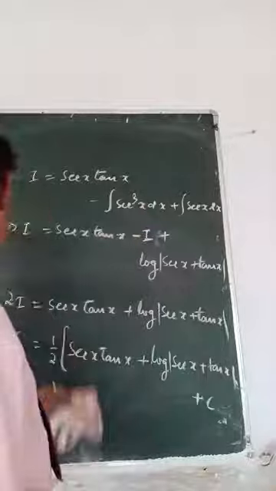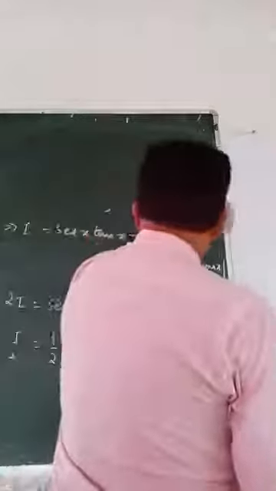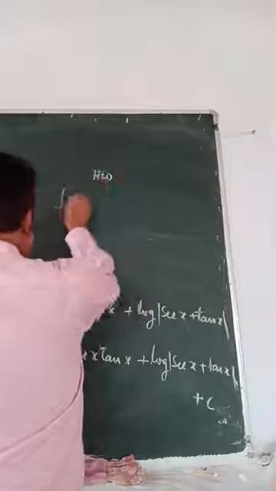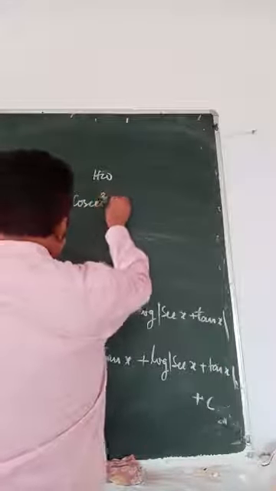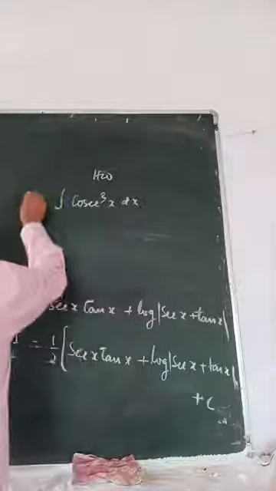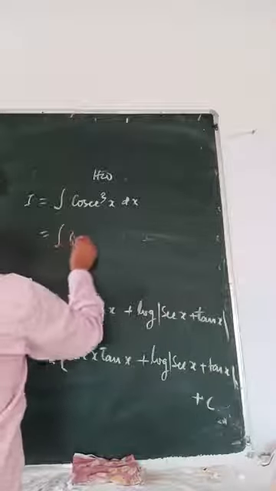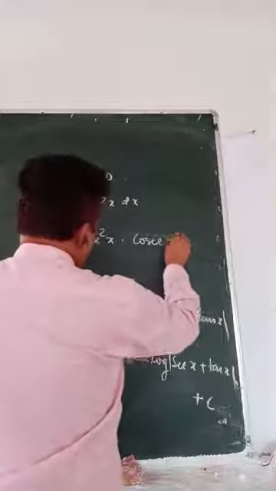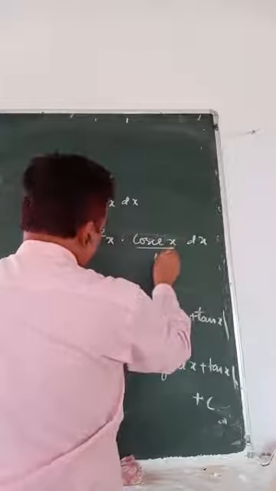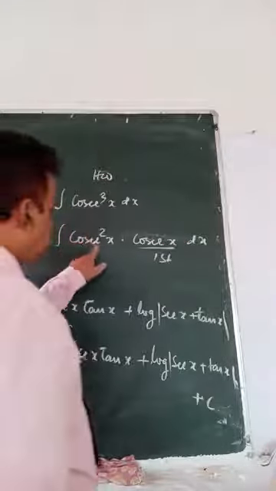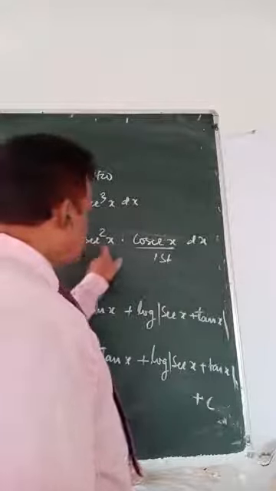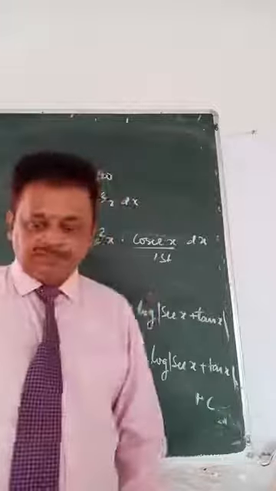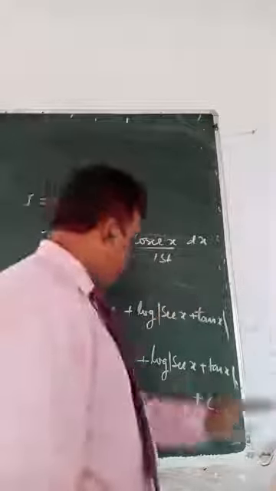Now I am leaving cosec cube x as homework for you. So your homework is integral of cosec cube x dx. You write cosec square x into cosec x dx. Same method: this is your first, because this integration is minus cot x, so this will be simpler. So this is the first function, this the second function, same procedure. You have to look at the formula and quote it correctly.